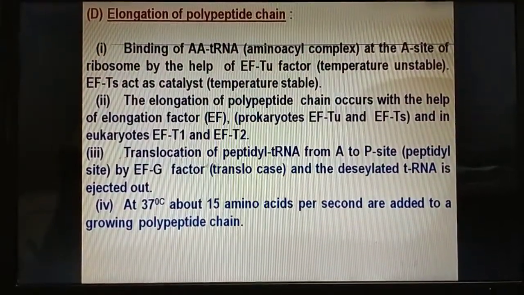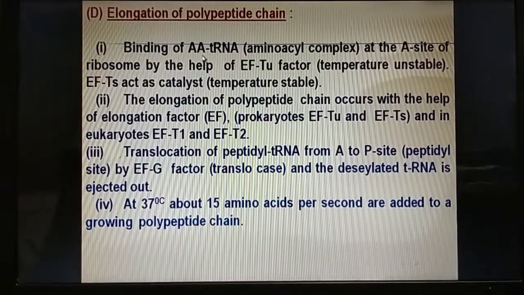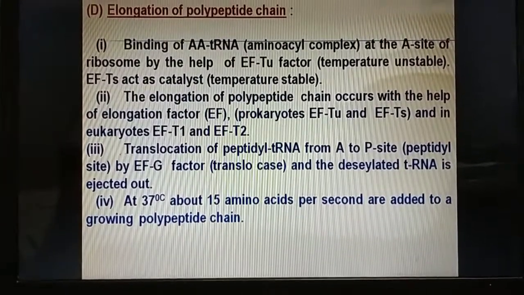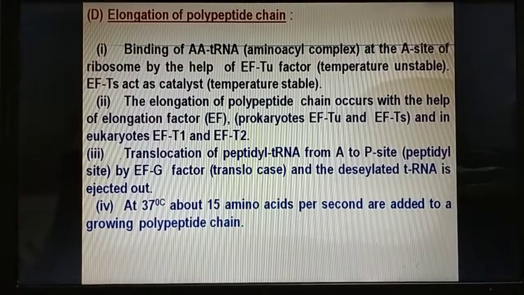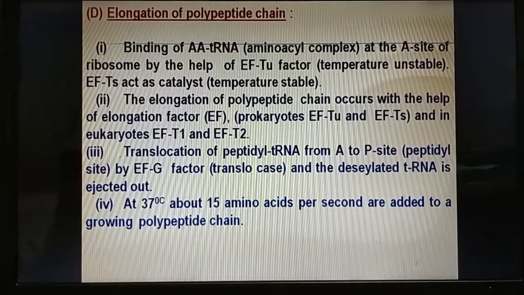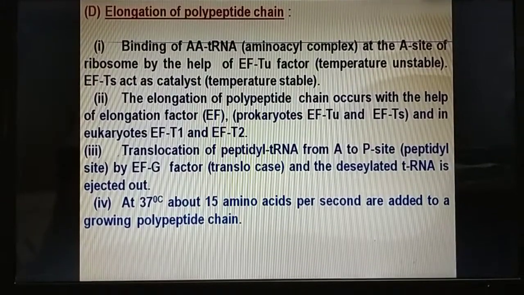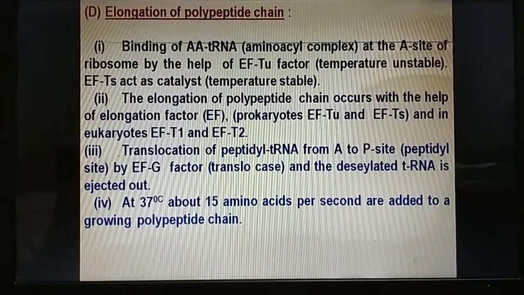Elongation of polypeptide chain. Binding of the amino acid tRNA complex at the A site of the ribosome occurs with the help of EF-Tu. Tu stands for temperature unstable, and EF-Ts, Ts stands for temperature stable.